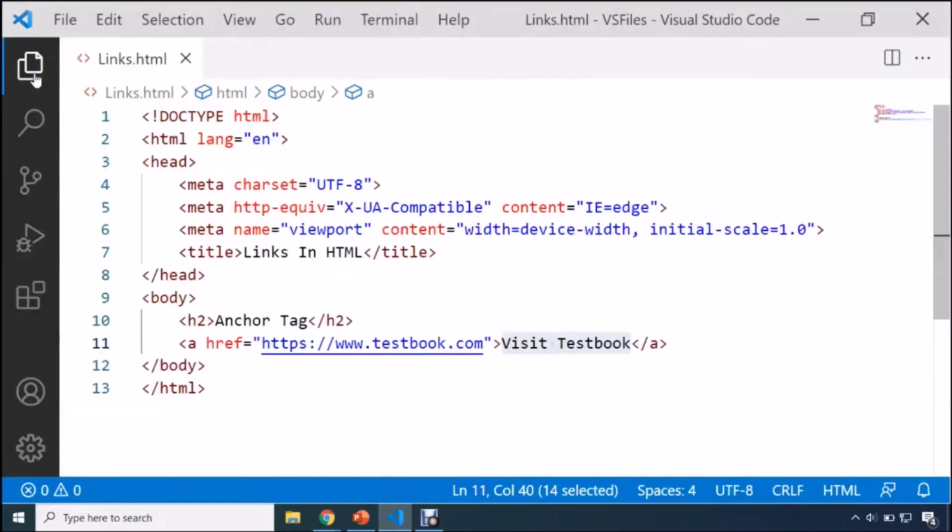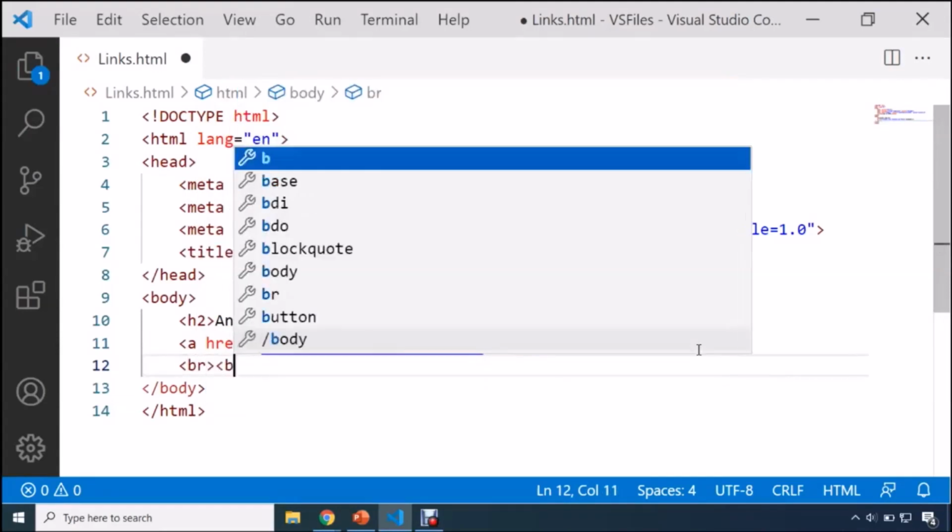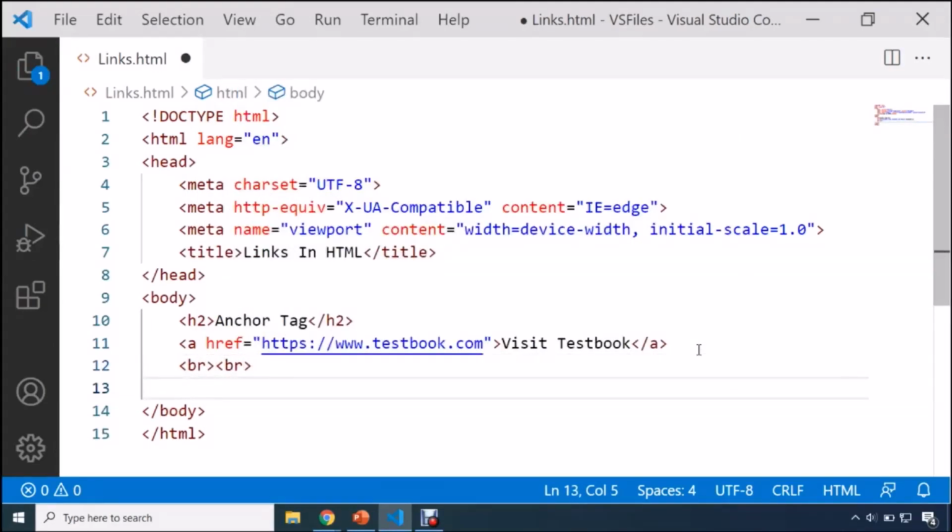And one more point I would like to show you. It is not mandatory that every time you use only text. Guys, we can take an image as a hyperlink as well. How? I'll show it to you. So here I'm going to use this br tag.